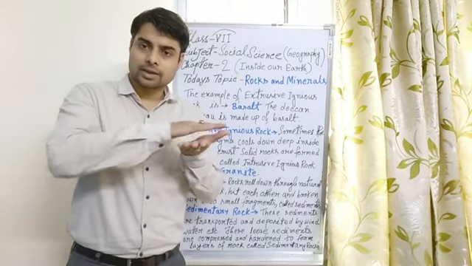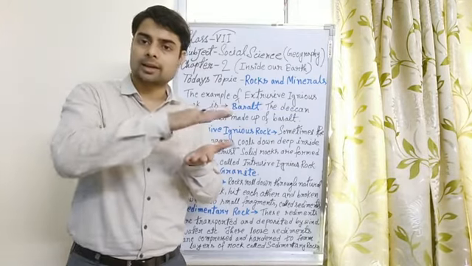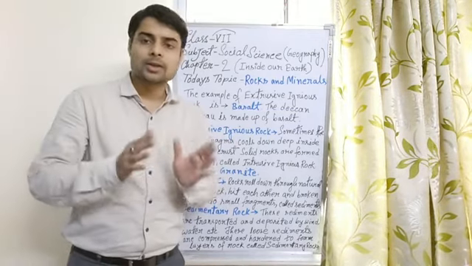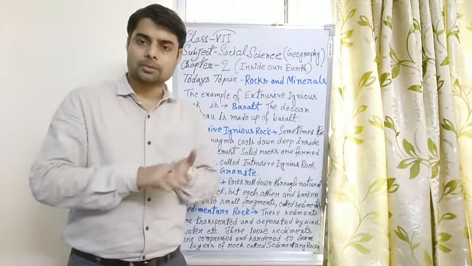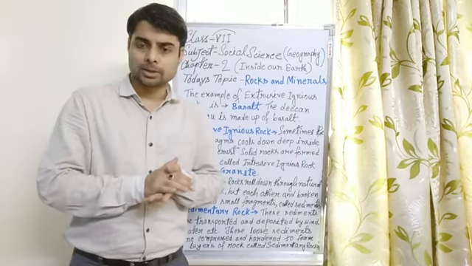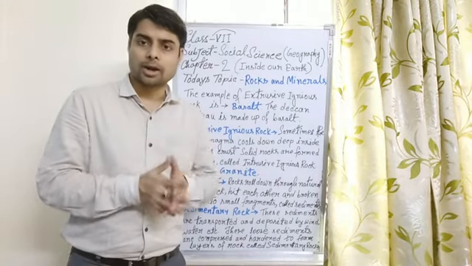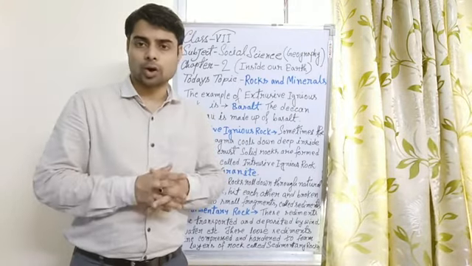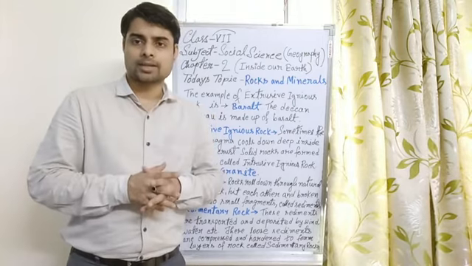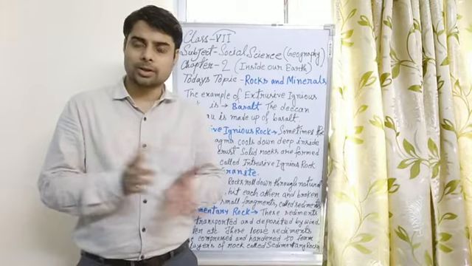Layer by layer: the first layer, the second layer, the third layer. In this way, when these sediments are stored in a place one by one for millions of years, they harden and form rock. These rocks are called sedimentary rock.